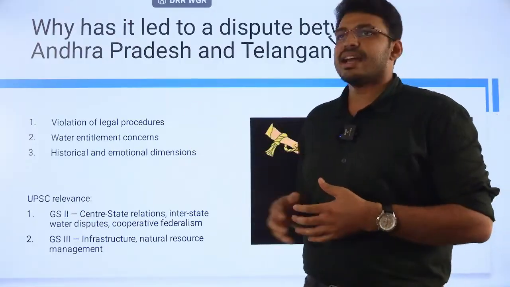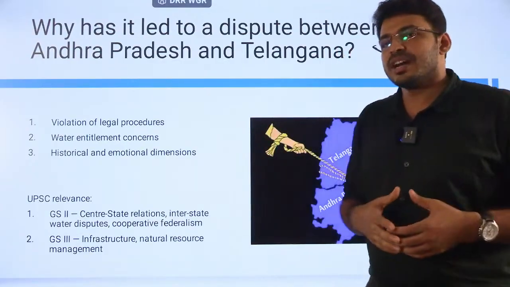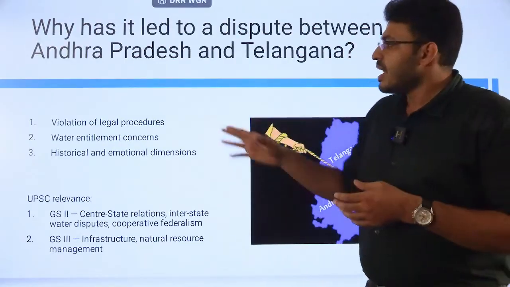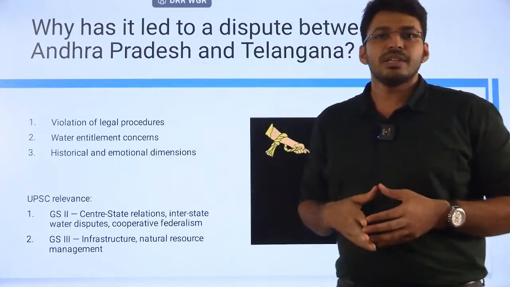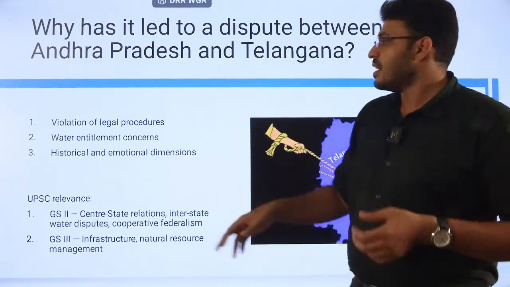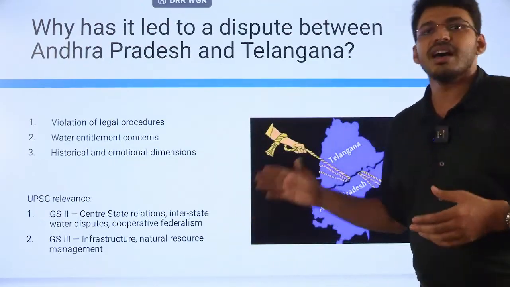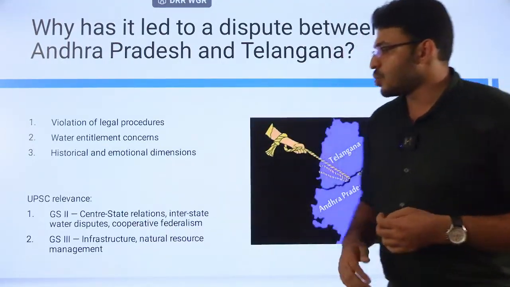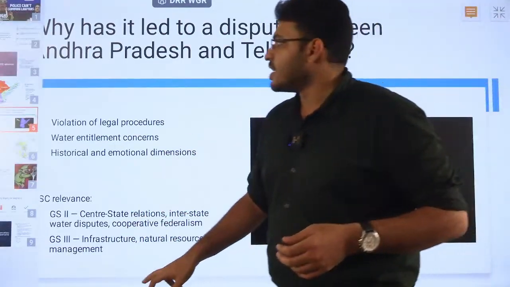Now Andhra Pradesh is planning this without getting consent from the Apex Council and the Krishna and Godavari Water Tribunals, the water management authorities, and the water entitlement concern, which is how much water will be shared between these two states. Andhra Pradesh is accused of using excessive water. There is also a historical and emotional dimension: one of the reasons for the bifurcation was the water issue, as Telangana was getting less water from Andhra. The UPSC relevance is GS2, center-state relations, interstate water dispute, and cooperative federalism. GS3, infrastructure, natural resources management.